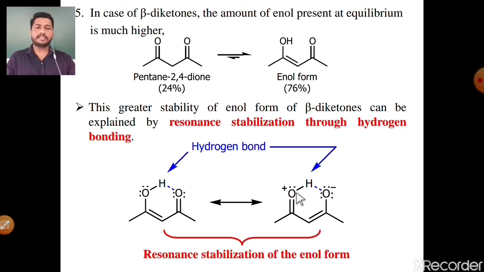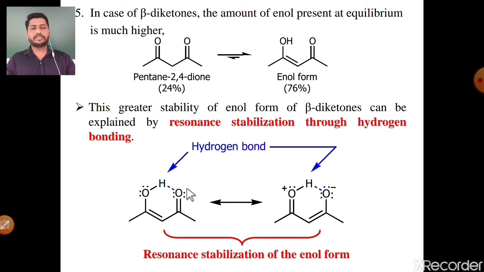Then the second reason is hydrogen bonding. See, in enol formation, hydrogen bonding is simply the force of attraction between two partial opposite charges. In this hydrogen and oxygen bond, oxygen is more electronegative, so it gains a partial negative charge, and hydrogen gains a partial positive charge. Okay.